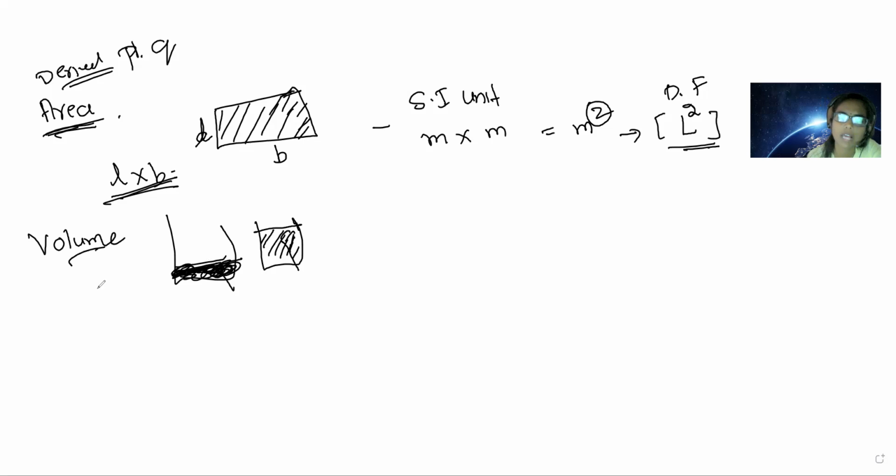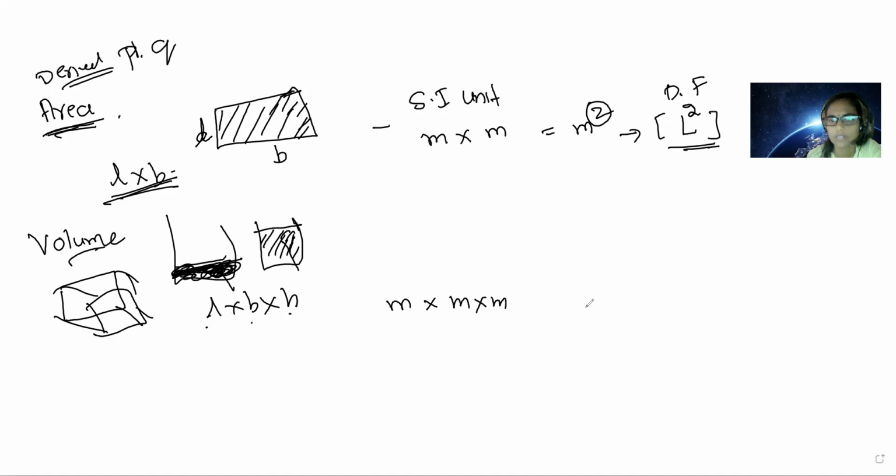How can you measure it if it's a solid figure? Let us take a cuboid. Okay, in case of a cuboid, the volume we can write as length into breadth into height. So nothing but what, children? Length, breadth, height are the fundamental quantities. Here we can write meter into meter into meter, so we can write it as meter cube. Now the dimension formula: meter means L, and we put a square bracket, and inside you write how much power is there. That power you are going to raise here. That is, L cube is the dimension formula of the volume. Okay, so like that we can write. Volume done.